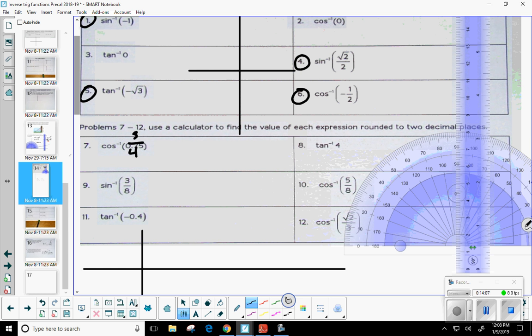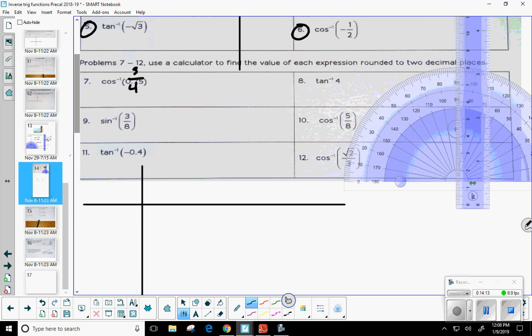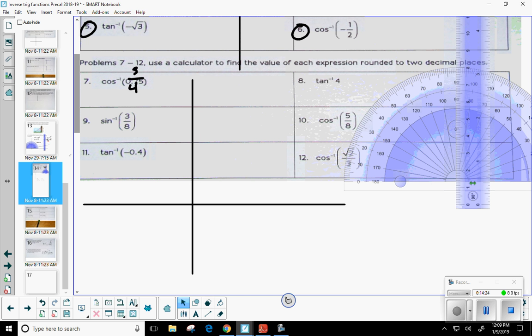Here we go. First, I have to decide what quadrant this is going to be in. Why the first one? Because we could have the first or the second for cosine inverse, and it's positive 3/4. Let me move this over here so it's a little better. Is everybody okay with why I'm choosing quadrant 1? Okay, so I'm going to draw my terminal side right here.